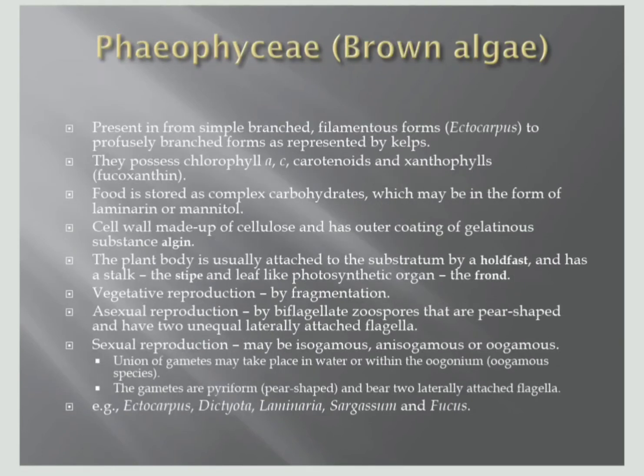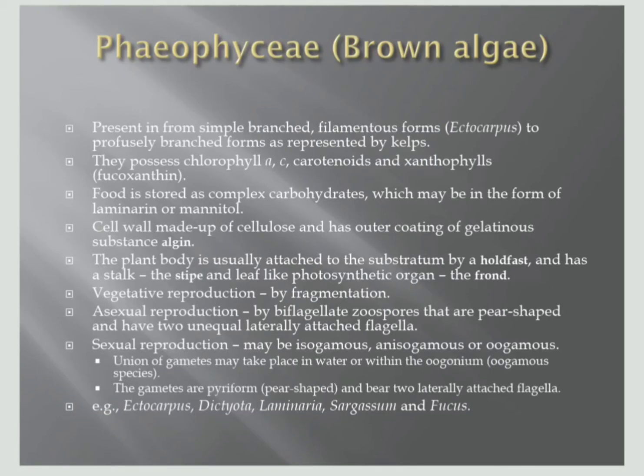Okay, Phaeophyceae. Next one is the brown algae. This ranges from simple branched or filamentous structures, that is Ectocarpus, to the profusely branched kelp, which is the largest algae. They are brown in color because of the xanthophyll pigment fucoxanthin, and chlorophyll a and c are also present because these are photosynthetic. Food is reserved in the form of laminarin and mannitol. These are also sugar molecules. The cell wall is made up of inner cellulose and outer gelatinous algin.